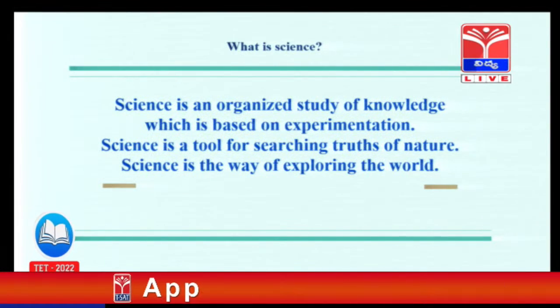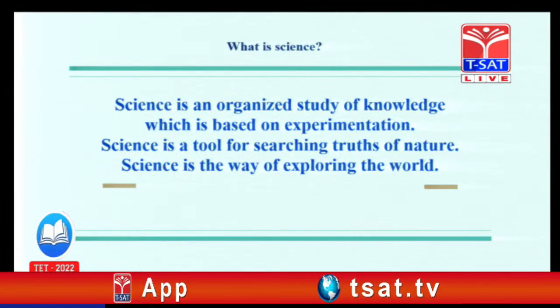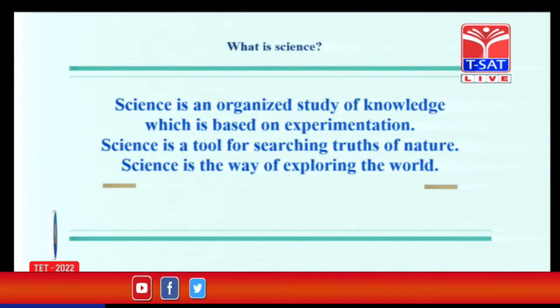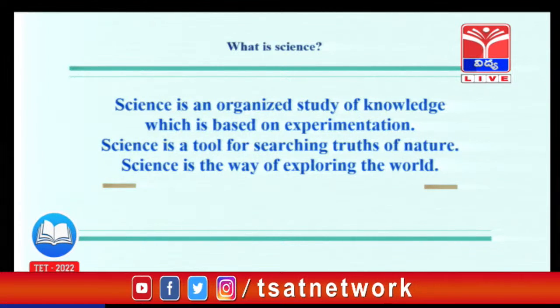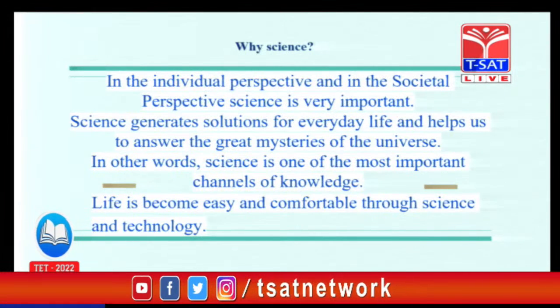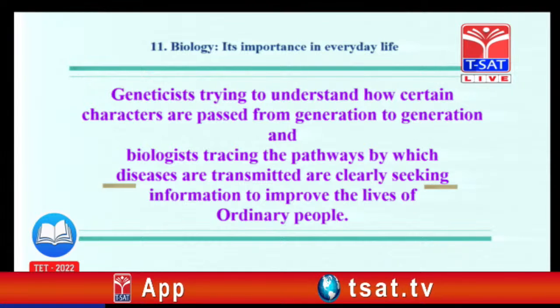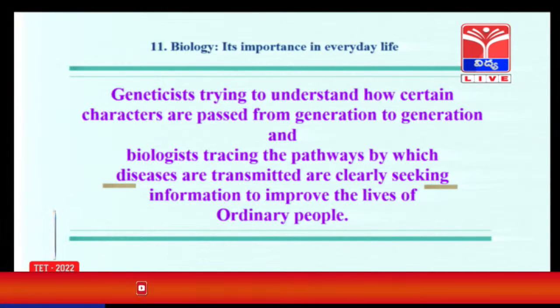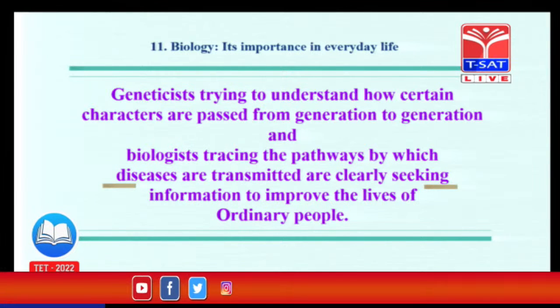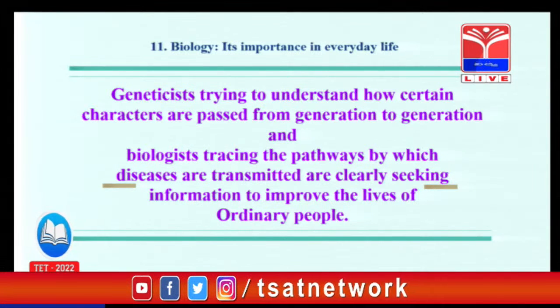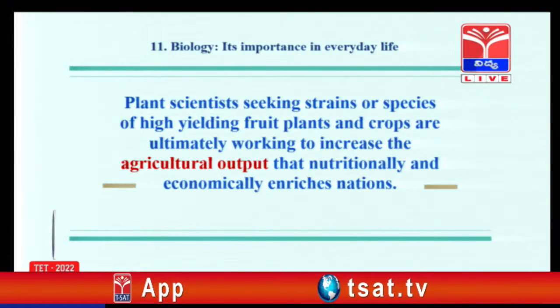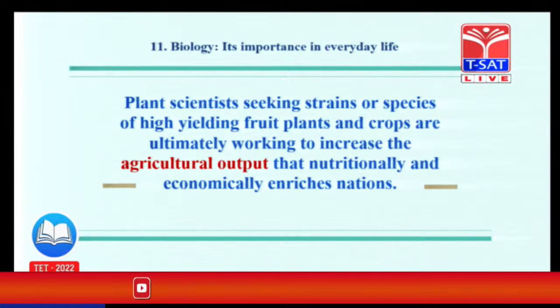Generally, what about science? Science is an organized study of knowledge. As you know, so many abbreviations are there, so many definitions are there, so many constructive approaches are there. So, here, why science? What is the importance of science? For the individual approach and for the societal approach, science is very much important. Science and technology play a key role in the growth and development of any individual, society, or any nation also. Next, we see this one: what is the importance of biology?